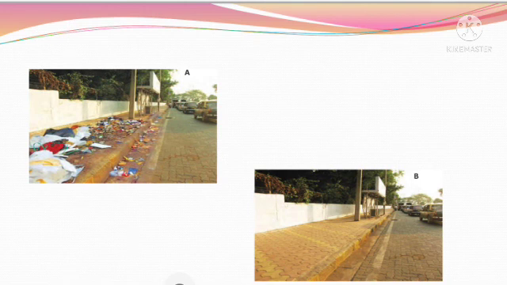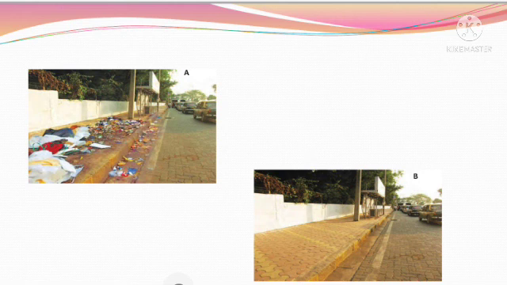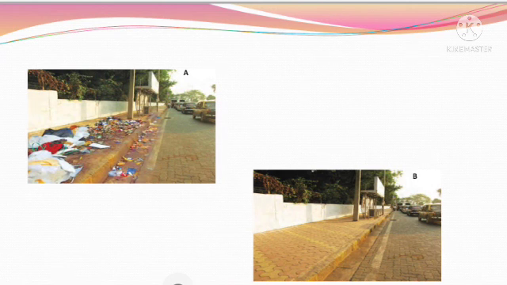Students, in this slide we are seeing two pictures, picture A and picture B. In picture A, garbage is thrown on the street and the city is looking dirty. But in picture B you see that the area is clean, and so it keeps a healthy environment.